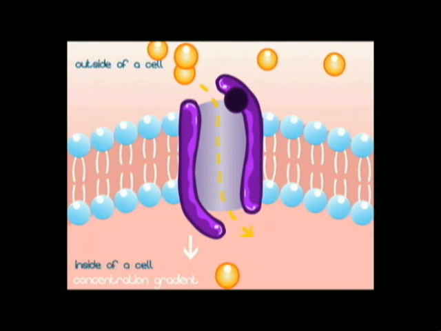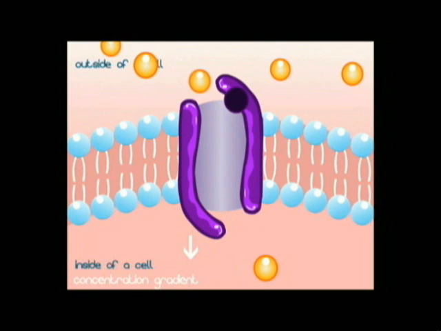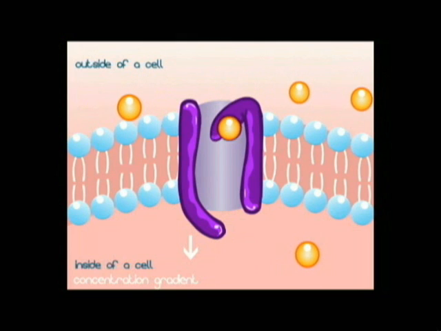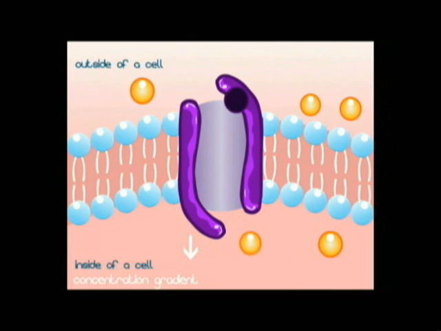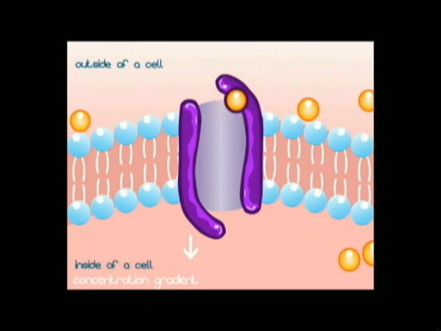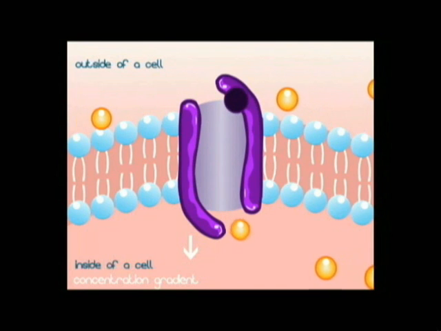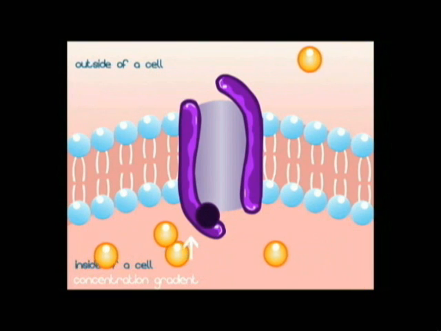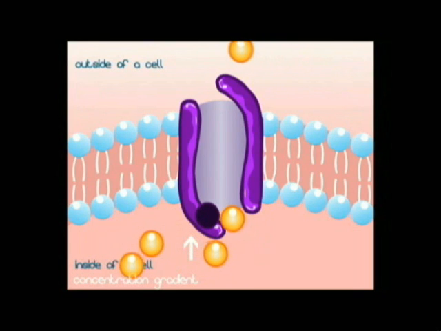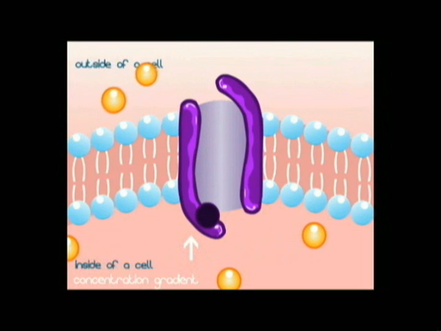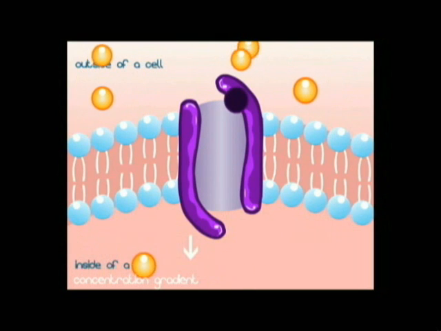Facilitated diffusion is similar to simple diffusion in that both involve the movement of molecules down their concentration gradient. This pathway does not require ATP. However, in facilitated diffusion, the movement of molecules will only take place if it is aided by a special protein carrier in the membrane. Facilitated diffusion can occur in either direction depending on the concentration gradient. If there is a higher concentration of the particular molecule inside the cell, this same carrier protein will then transport the molecule out of the cell.